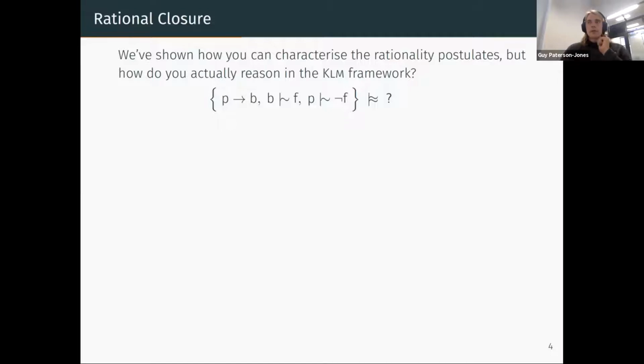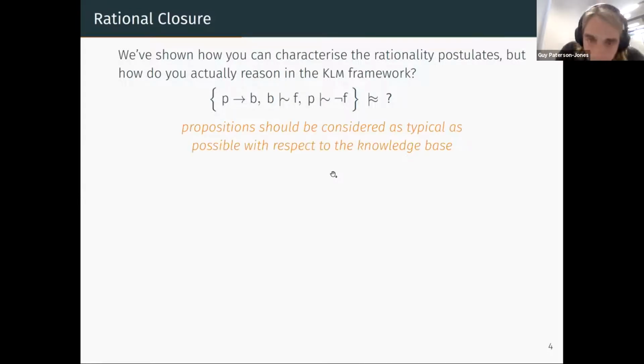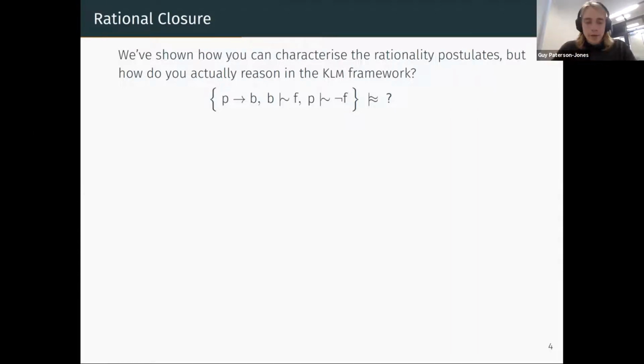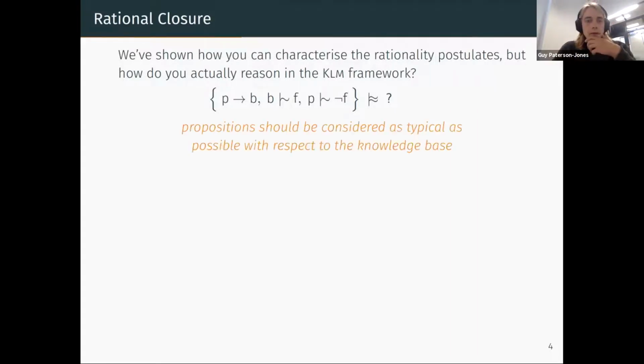Now, we know that the rationality postulates can be characterized by preference rankings, but which of these preference rankings should we use? Because there are lots of them that model this knowledge base. For instance, the preference ranking I gave in the previous slide is an example of a model of this knowledge base. The position that rational closure adopts, to work out what the consequences of your knowledge base are, is that you should assume that everything is as typical as possible up to the constraints of your knowledge base. So everything should be considered as typical as possible, so long as you aren't violating anything in your knowledge base.